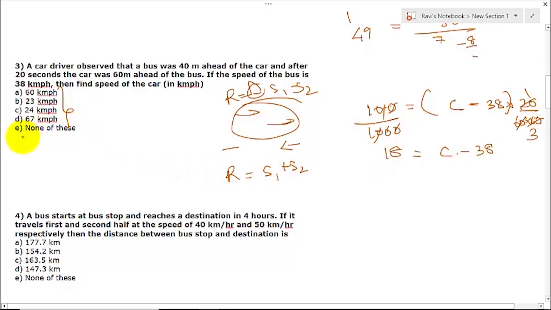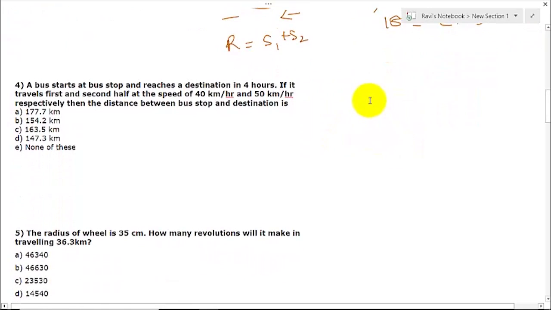Do we have it anywhere? We don't. So the answer would be 3E. So you see how easy it is to do this problem, if you know the concept of relative speed. Okay. Now let us go to question number 4.